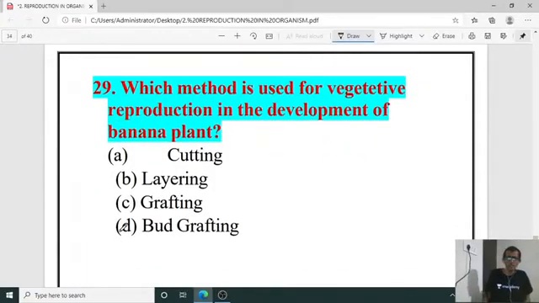Then 29. Which method is used for vegetative reproduction in the development of banana plant? Banana plant. It is cutting, layering, then grafting, bud grafting. It is the cutting. Okay, the tuber. Tuber is going to be utilized. Vegetative reproduction. The cutting, stem tuber. Okay. So underground. It is observed in the underground system. What we are observing in the banana plant is actually pseudostem, isn't it? Pseudostem. The actual stem is present in the soil layer. Okay, so it is cutting.